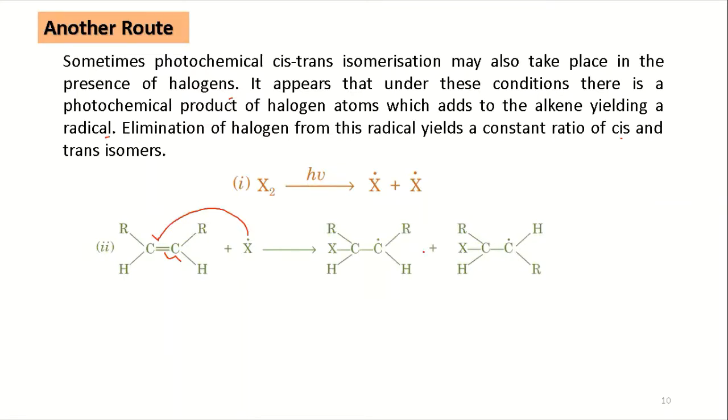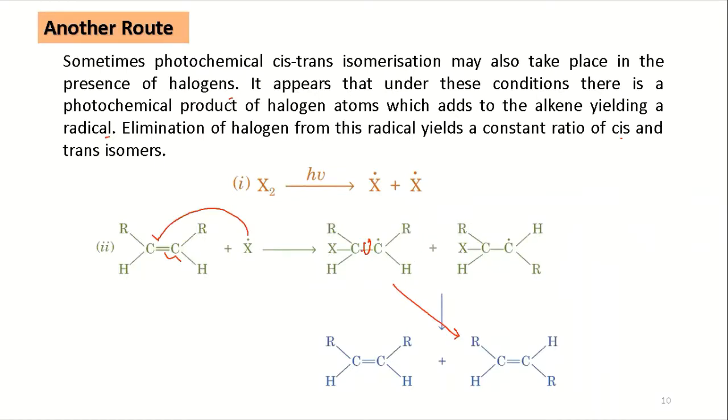Since this addition generates a single bond now, it can have dissociation, and that will produce the trans isomer. So if you have cis here, initially it will form this one and it can undergo rotation to give the trans.